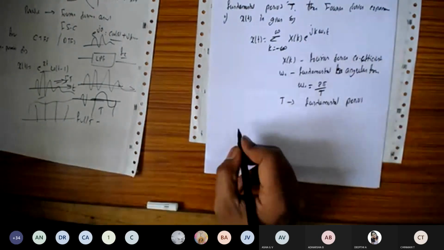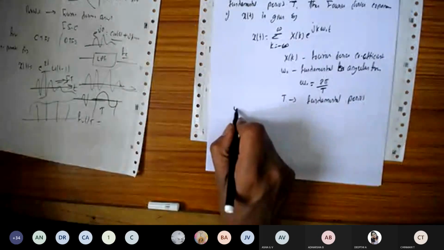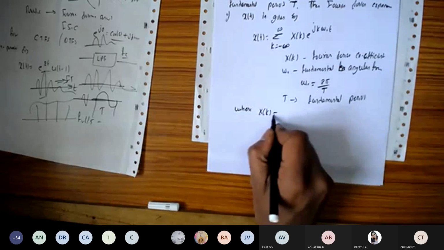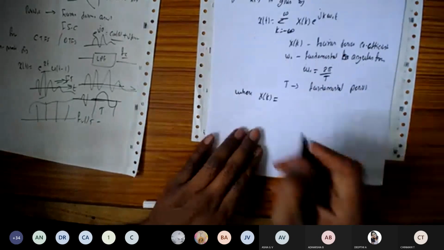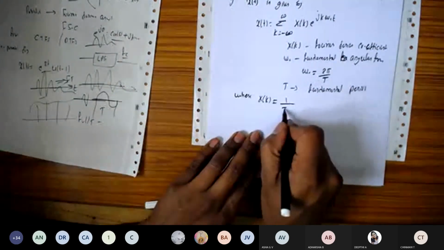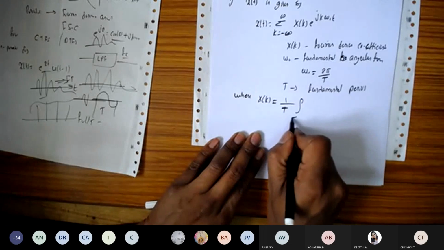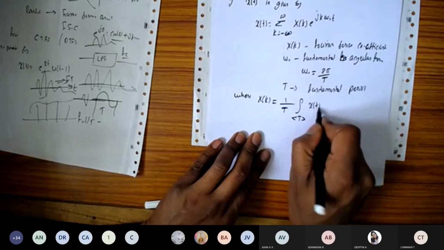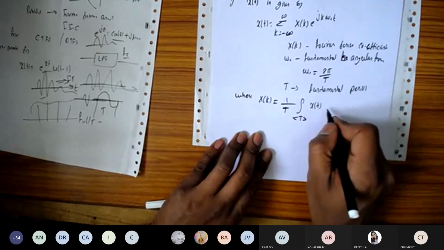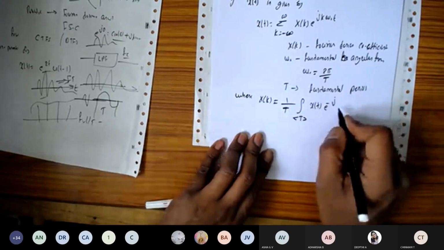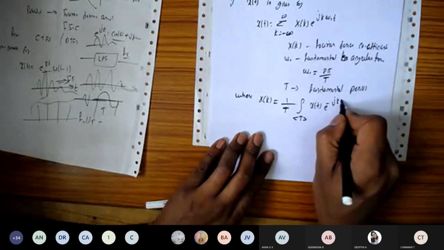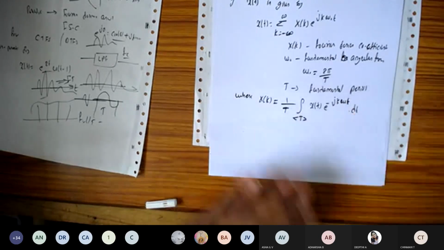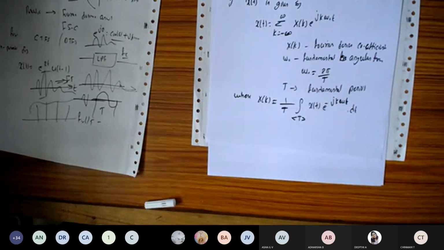So x of k is a Fourier series coefficient, and we can find it like this. It is 1 divided by T, integral, where T is the periodicity. We are going to obtain x of k from x of t, so it is the integral of x of t times e to the power minus j k omega t dt.